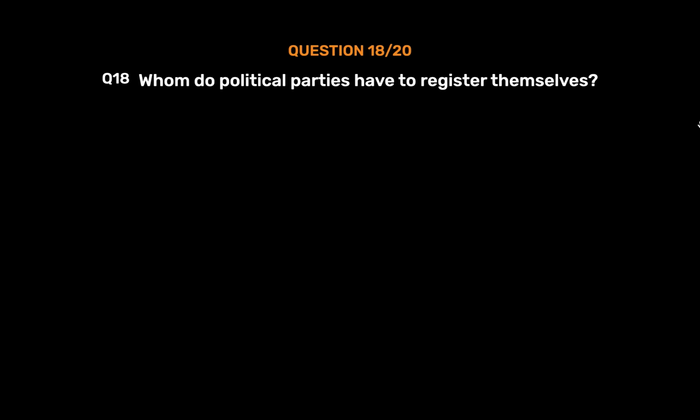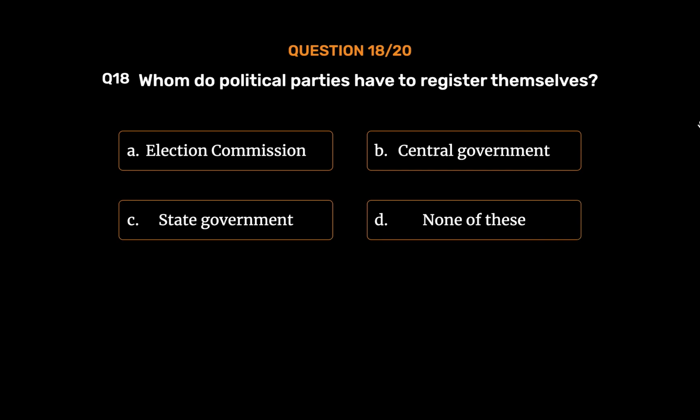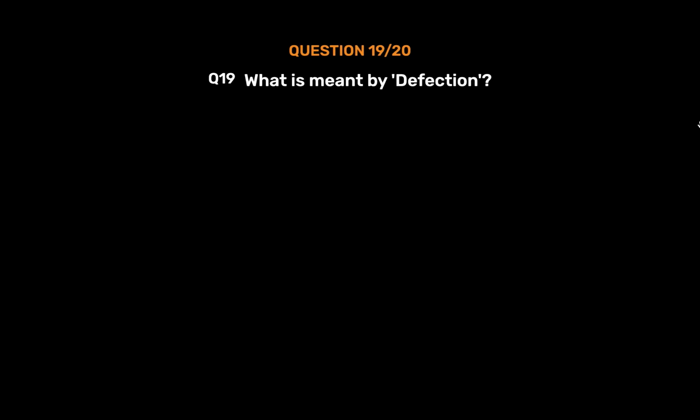Question number 18. With whom do political parties have to register themselves? Option A. Election Commission. Option B. Central Government. Option C. State Government. Option D. None of these. The correct answer is Option A. Election Commission.